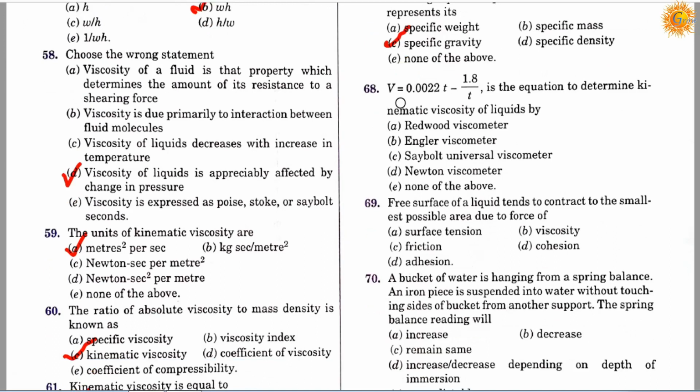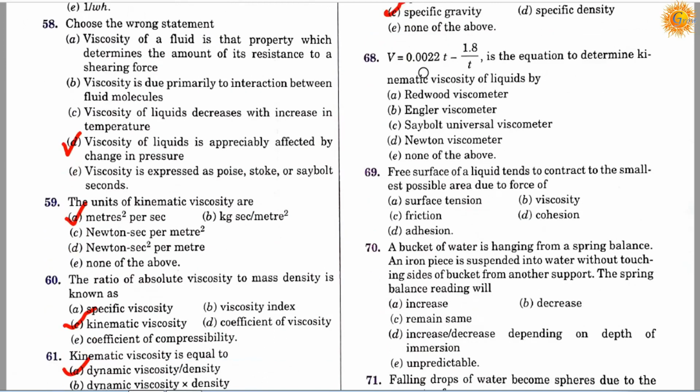Question number 68. V is equal to 0.0022 T minus 1.8 upon T is the equation to determine kinematic viscosity of liquid by, option A, Redwood viscometer; option B, angular viscometer; option C, Saybolt universal viscometer; option D, Newton viscometer; and option E, none of the above. So the correct answer is C, the Saybolt universal viscometer.